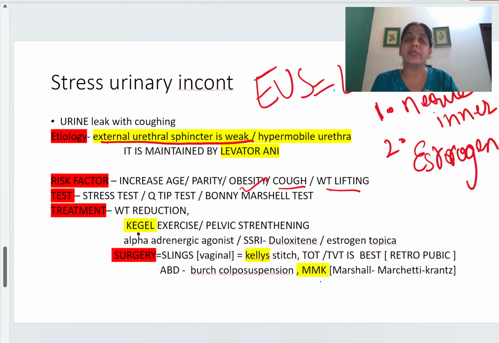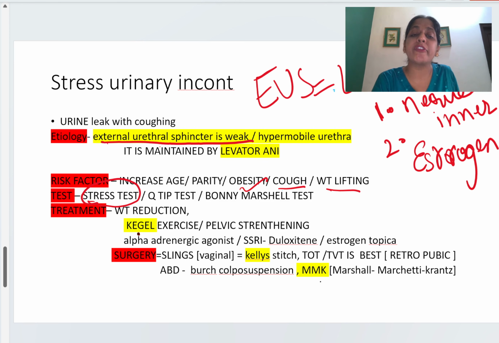So we will examine the patient by putting the patient in the lithotomy position, and then we will ask the patient to cough. Now if on coughing there is urine leakage, then it is a true case of stress urinary incontinence. This test is known as the stress test, that is, increasing the stress to provoke urine leakage.